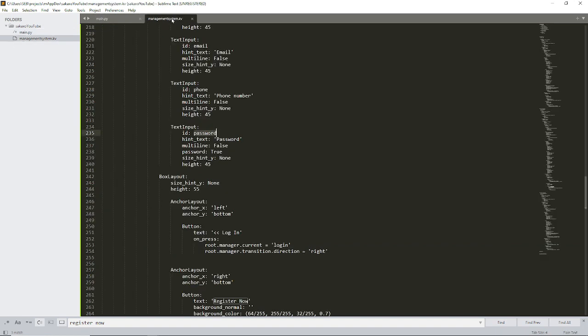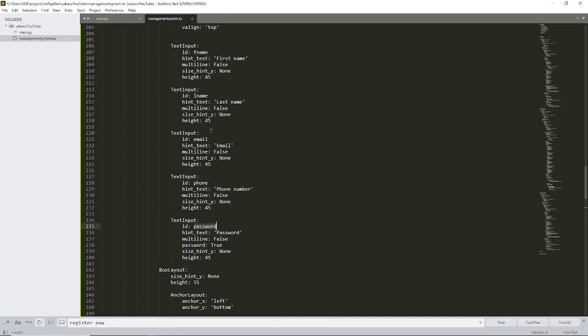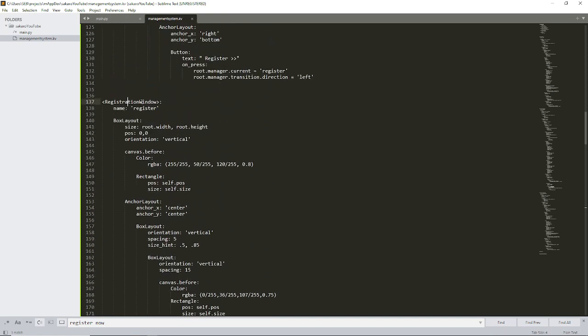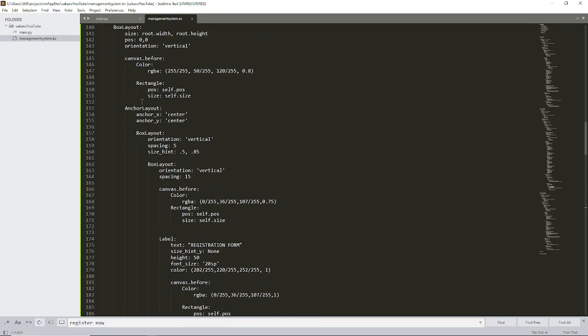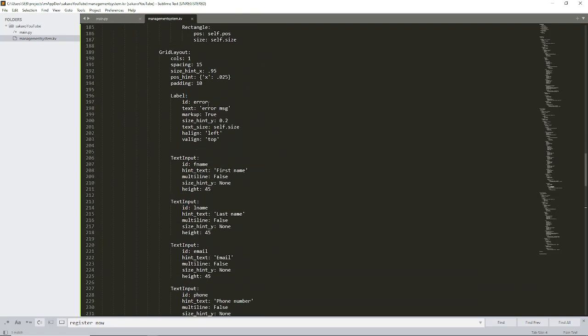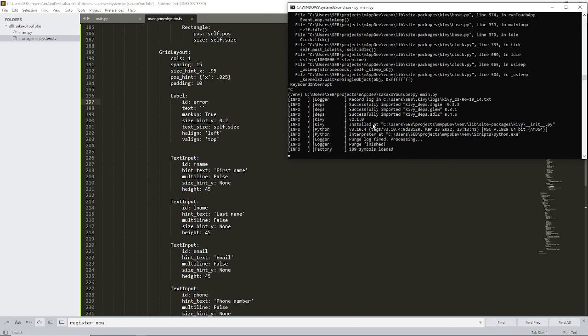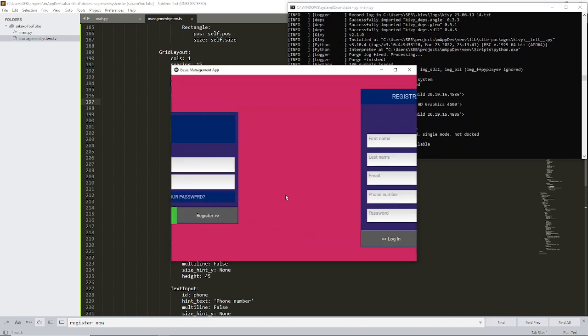Okay, so we'll go to the Kivy file, and then look through the registration window, and there we look for the error. This is the error. We have an ID called error, and this is where we have this message. So I just want it to be empty. I don't want to put anything there to be shown, so that we only put text there if there is an error. So I take that off, and then if I come back here and run, you will not see that again. There is no text here.